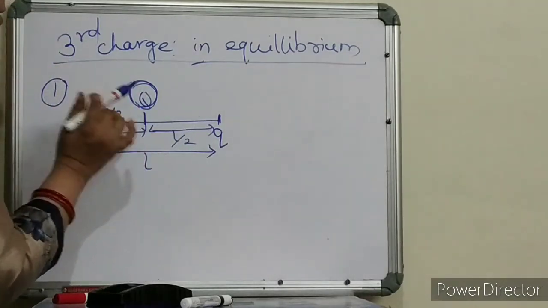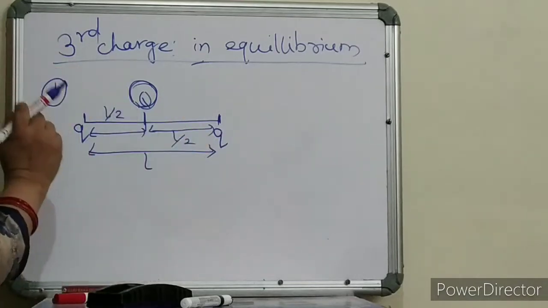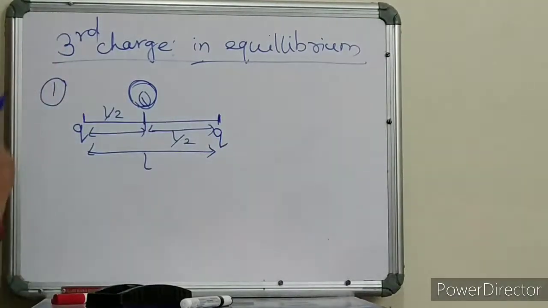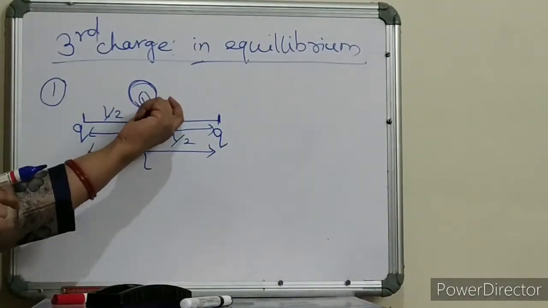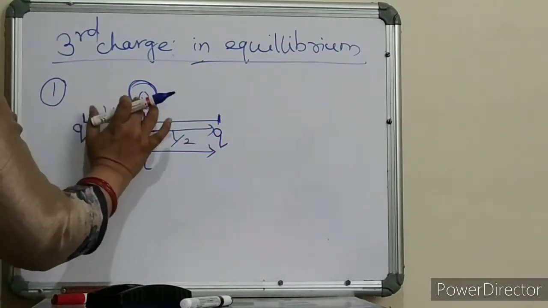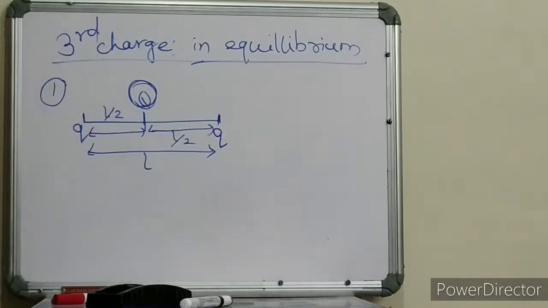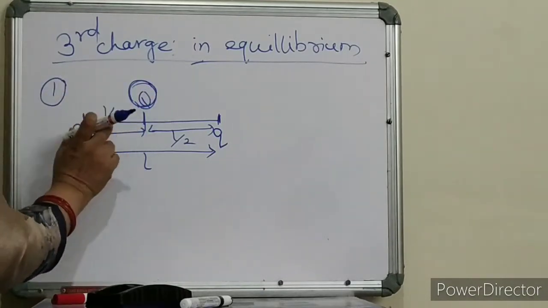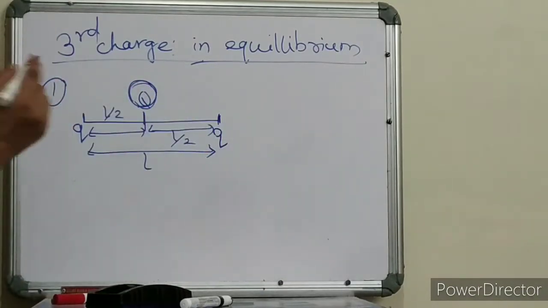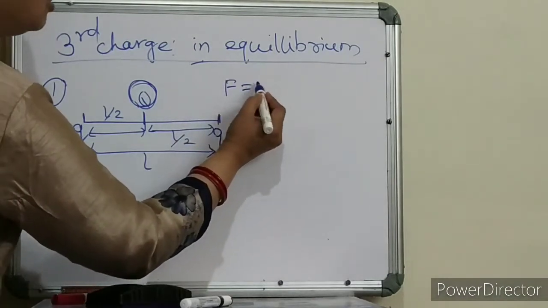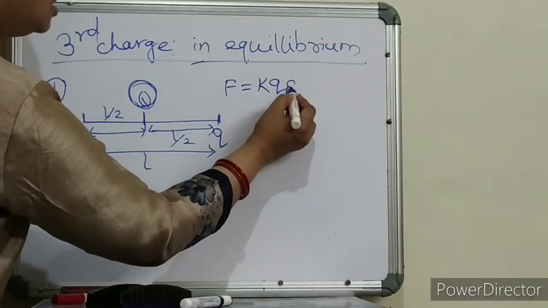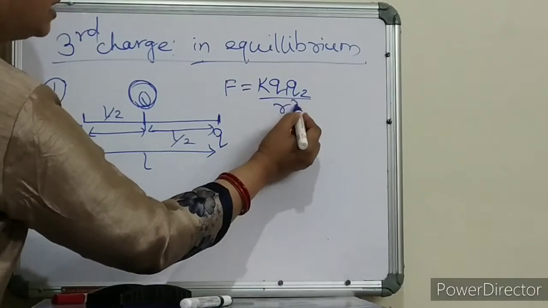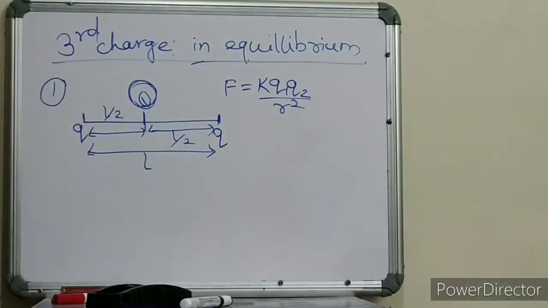As you can see, the charge value is the same, and the distance between this q charge and each of the other charges is the same. That means the forces experienced by this q due to these two charges will be the same, because we know F is equal to K q1 q2 by r square, where r is the separation between the charges.